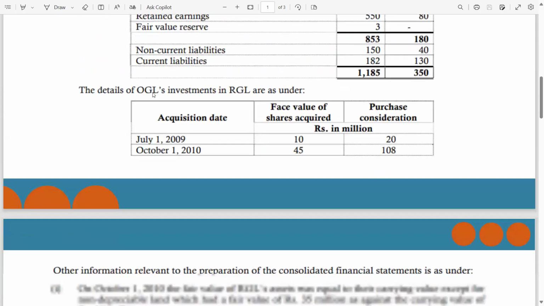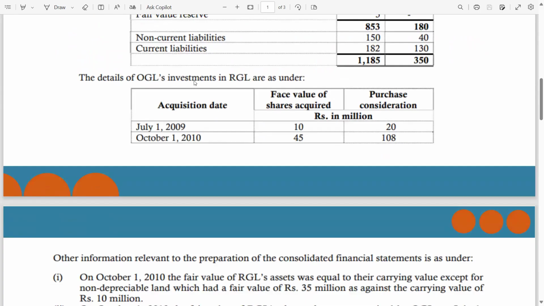Now, the details of OGL's investment in RGL are as under. It means the details of the parent's investment in RGL. Please guys, be attentive. For the acquisition date, there are two acquisitions. The first acquisition is 1st July 2009, meaning 2 years before the year end. The year end is 31st March 2011. The second acquisition is 1st October 2010, meaning 6 months before the year end.